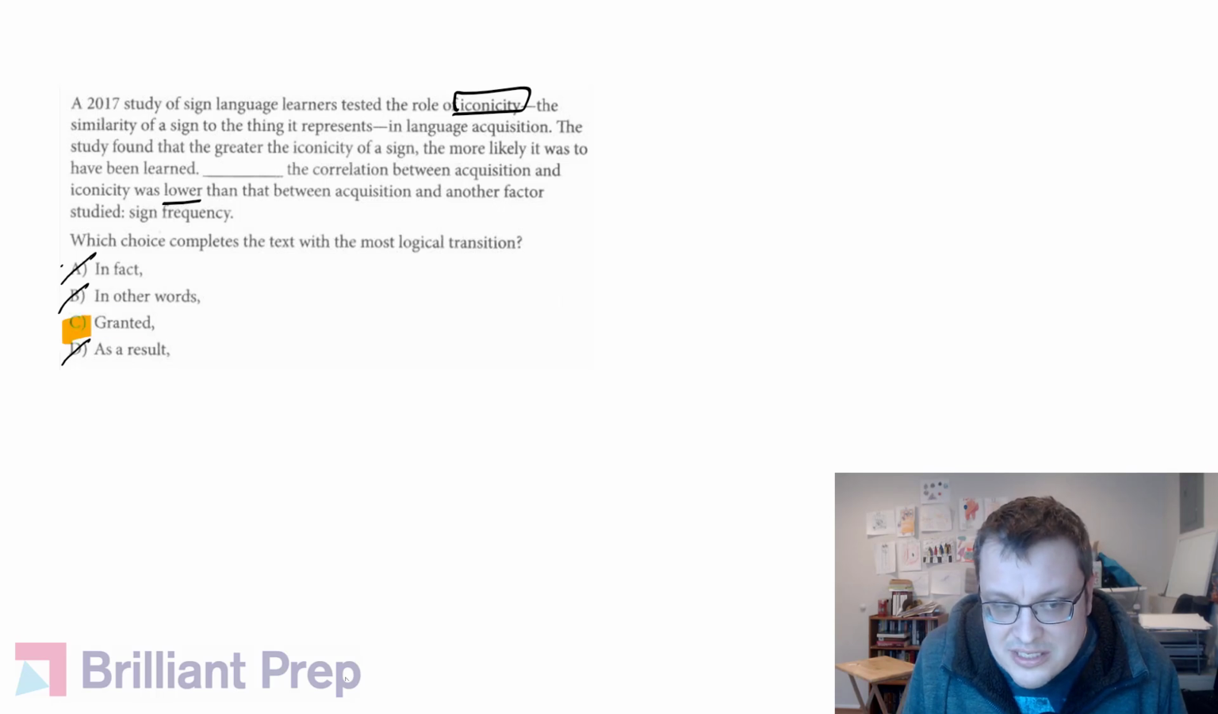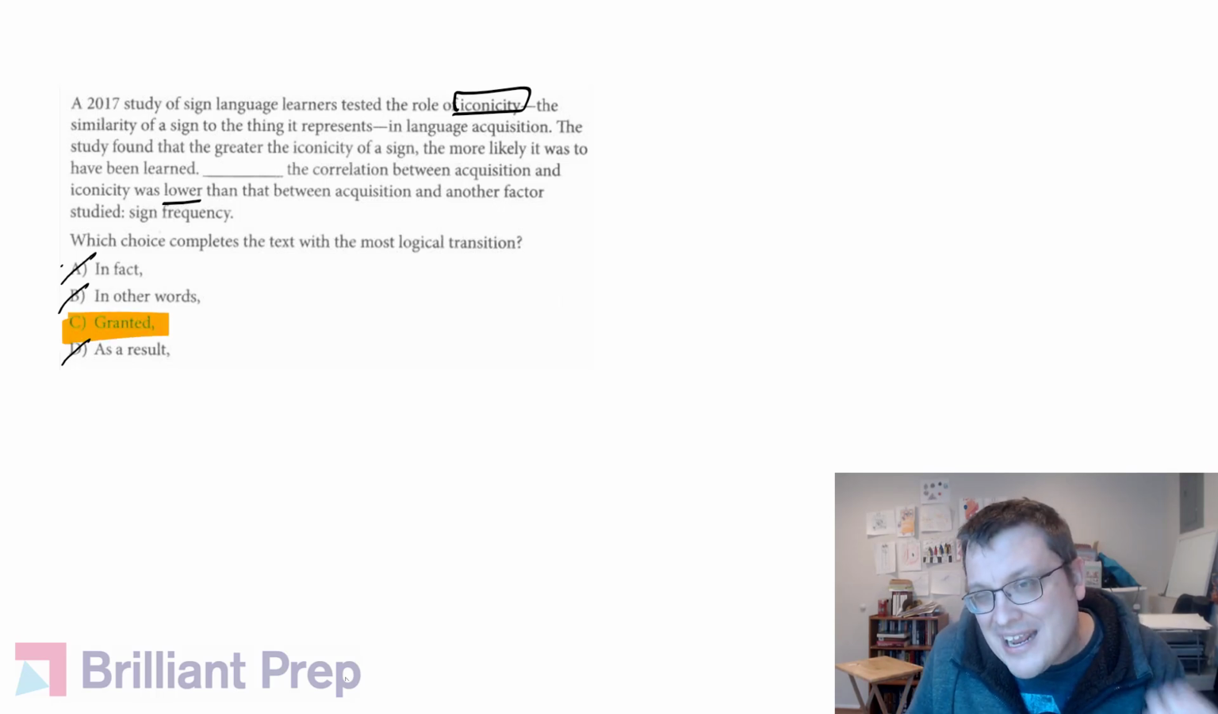So of the choices here, C is the one that gives us that contrast, and it's the right kind of contrast in this context. And so that leads us to choice C.